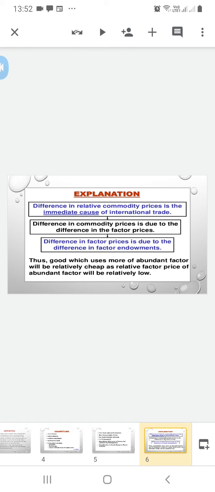Explanation. Differences in relative commodity prices are the immediate cause of international trade. Differences in commodity prices are due to differences in factor prices. Differences in factor prices are due to differences in factor endowment. Thus, a good which uses more of the abundant factor will be relatively cheap, as the price of the abundant factor will be relatively low.